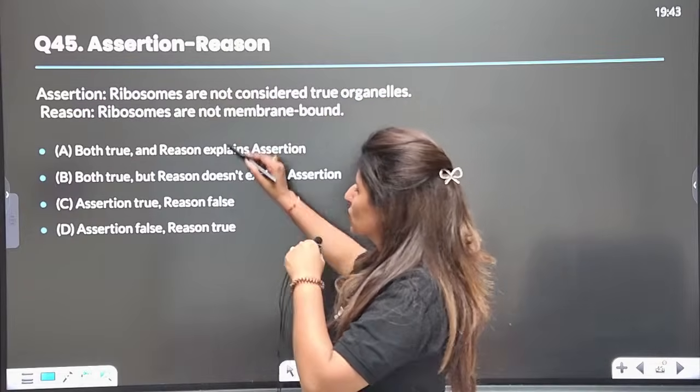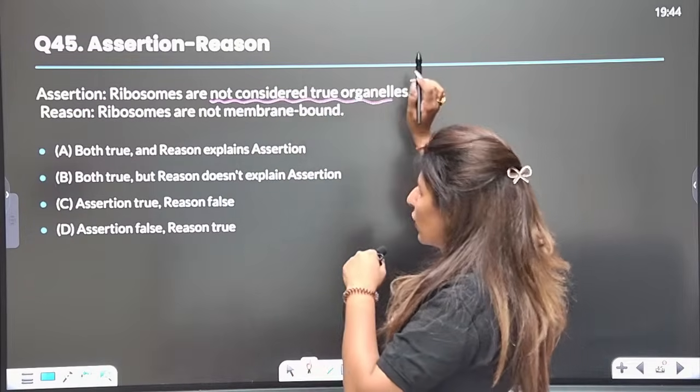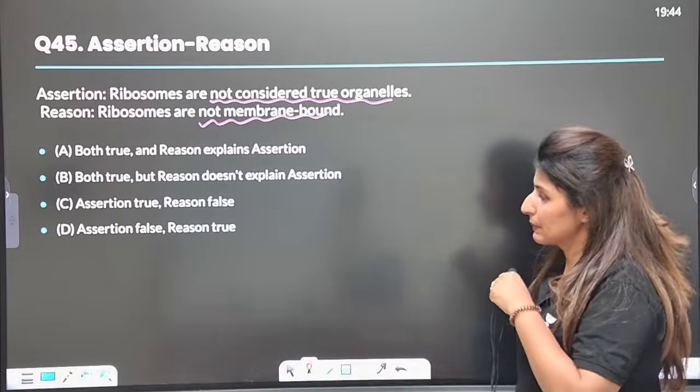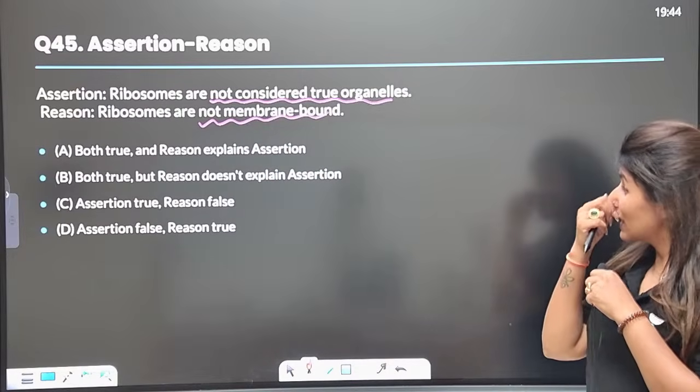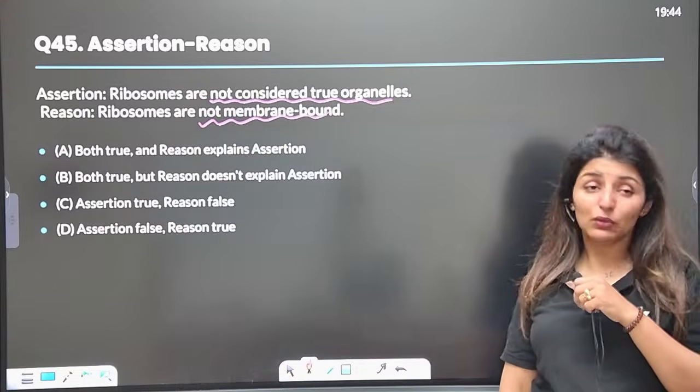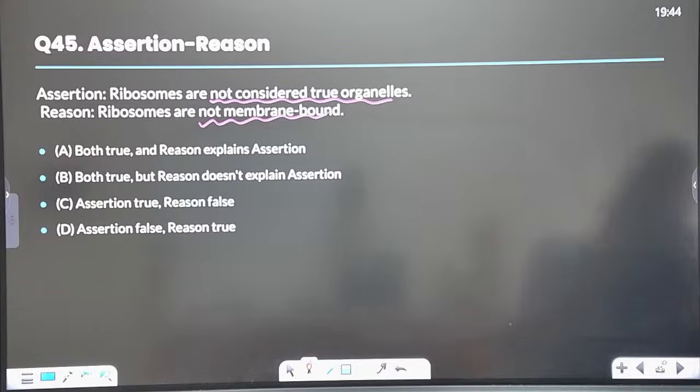So ribosomes are not considered true organelles. They are not membrane bound. Yes, please. They are not considered true organelles and they are not membrane bound. Please let me know the answer here. Ribosomes are not considered true organelles. Is that so?